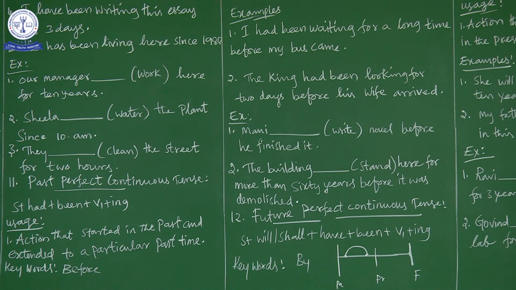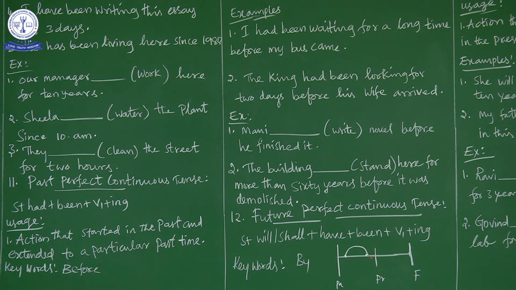Okay, so now why do we have to choose past perfect continuous tense? Now analyze. The building was built. Okay, so it was standing. Standing means what? The building is very firm. For more than 60 years it was standing. Demolished means was damaged. Okay, so the action is completed when the building was damaged.